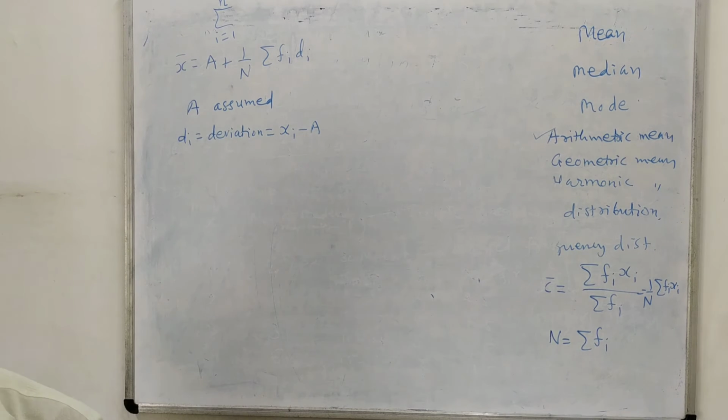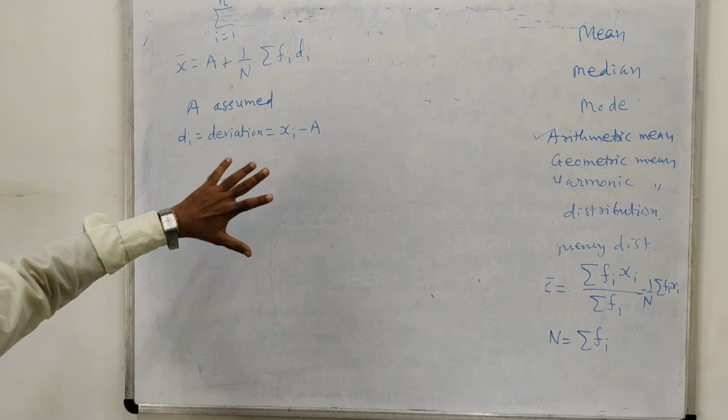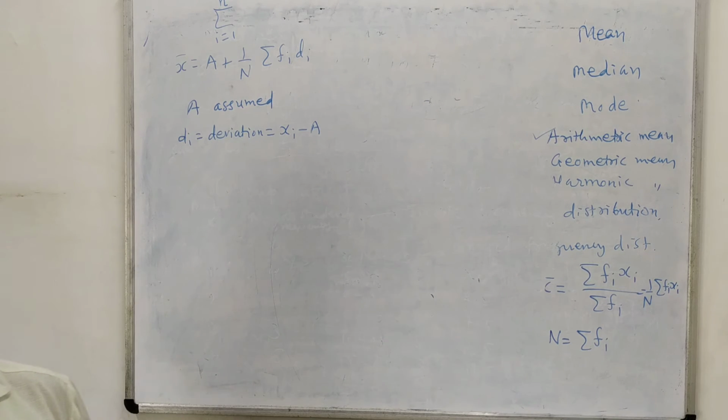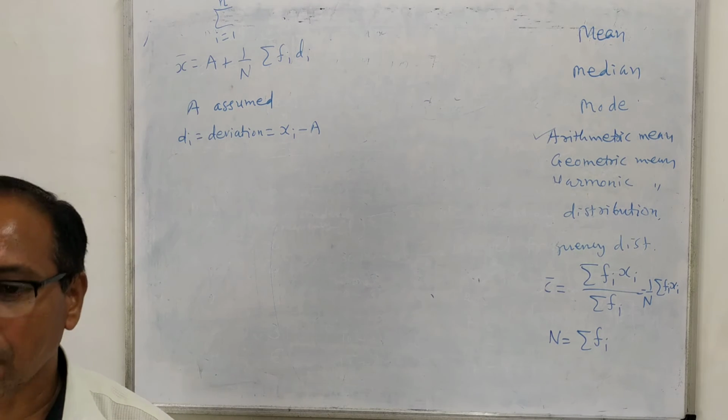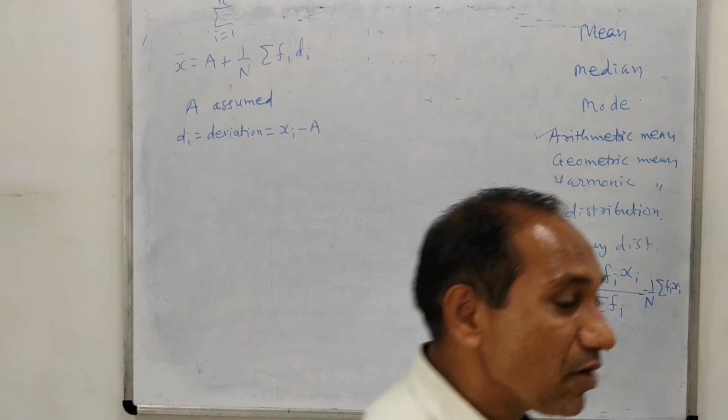So di will become smaller than the original numbers, and hence it becomes very easy for us to find the total of fi di, and also very easy to multiply fi and di manually.